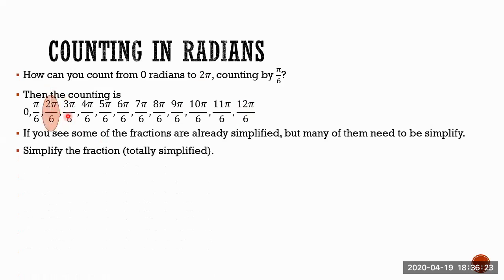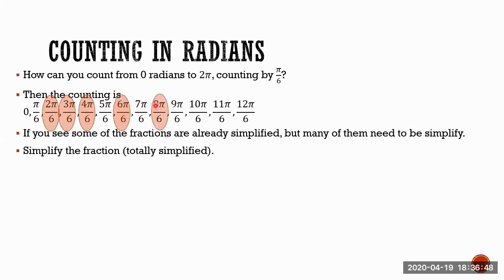That one too can be simplified. If you see 3 and 6, both are divisible by 3. 4 and 6, both are divisible by 2. 5 and 6, no. 5 is divisible by 5, and 6 is not divisible by 5, so no. 6 and 6, both are divisible. I mean, they can cancel each other.